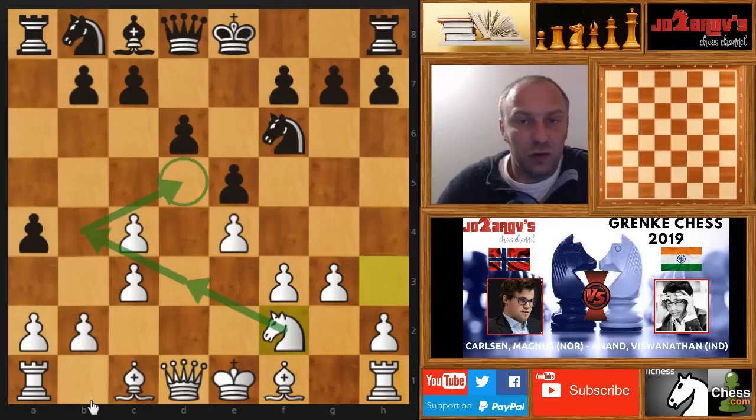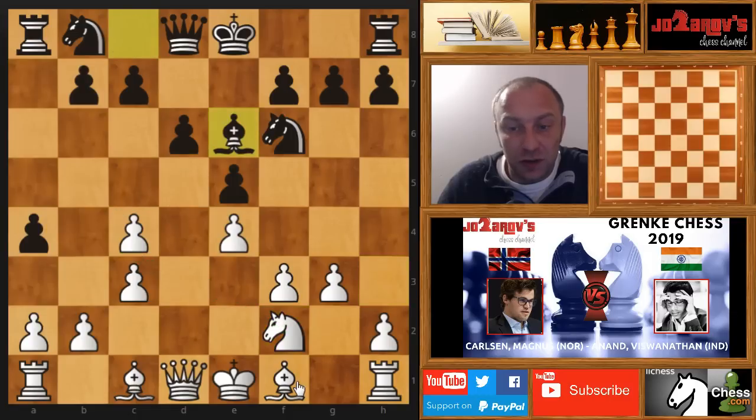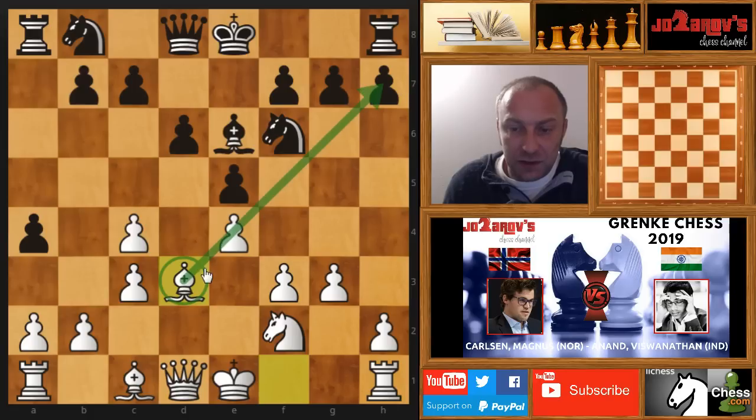What you don't want to do as white is trade off maybe this light square bishops. We want to continue the game with the bishop pair because we have the advantage of the bishop pair. Bishop on e6 was played, and now bishop on d3. This is an important moment because now we have a very nice position by the bishop, although the bishop is